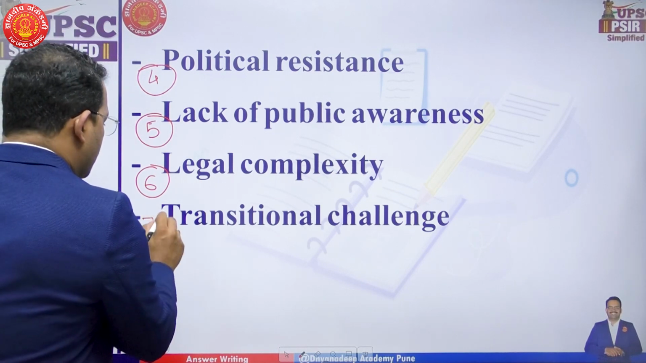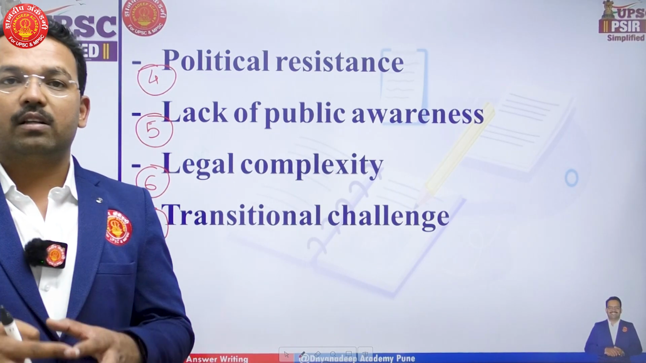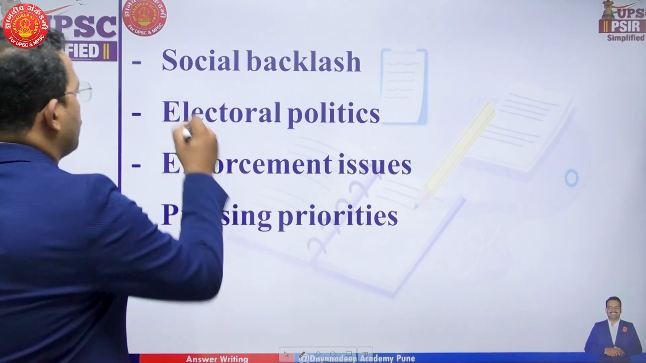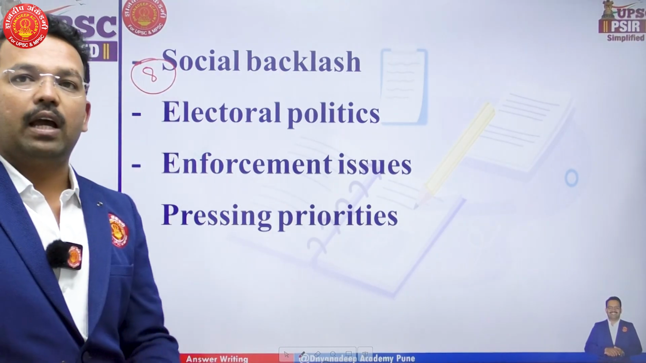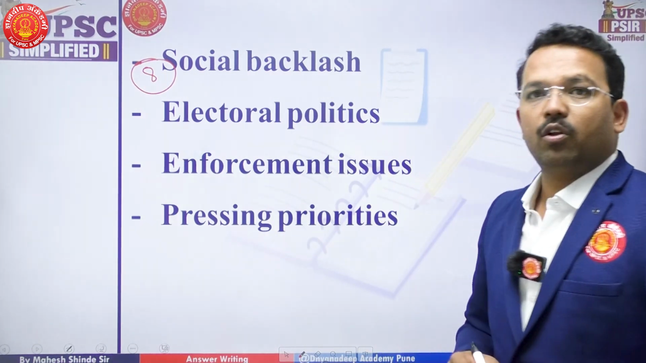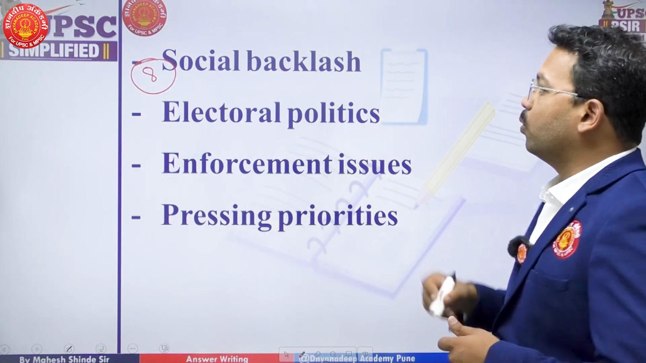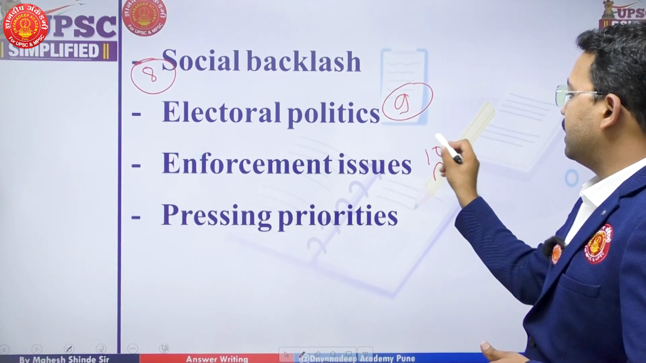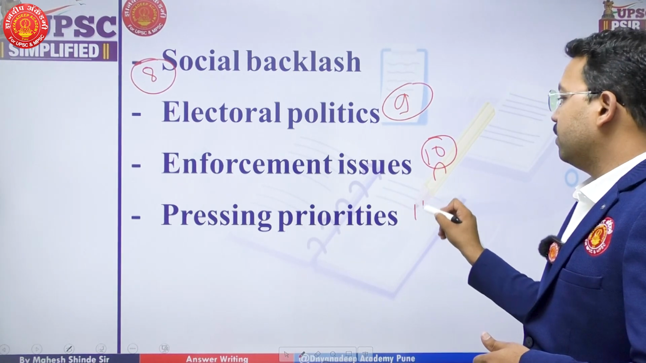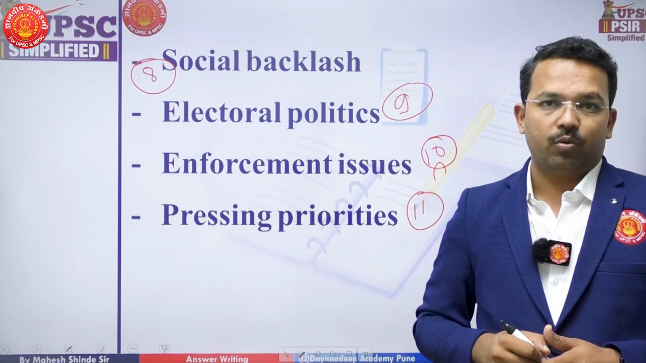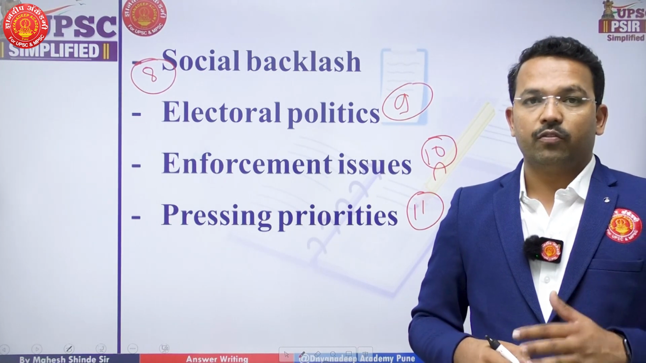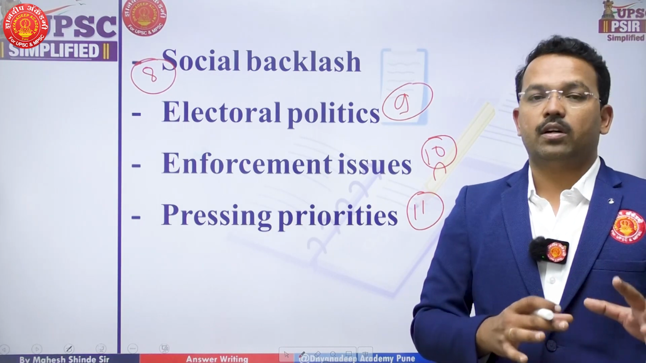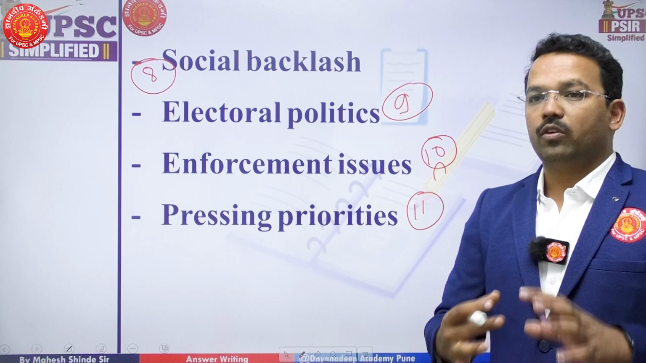Seventh will be transitional challenge, that is, shifting from the current status to the Uniform Civil Code will be a greater challenge. Eighth will be social backlash that we are going to suffer when we have this Uniform Civil Code. Why? Because everyone will not be happy with it. Ninth one, electoral politics. Then the tenth, enforcement issues, that is, implementation issues. And the 11th will be pressing priorities, what we have right now. What is our priority? Whether the Uniform Civil Code is the first priority so that we can compromise every other priority, or we should focus on other priorities by keeping the Uniform Civil Code aside.